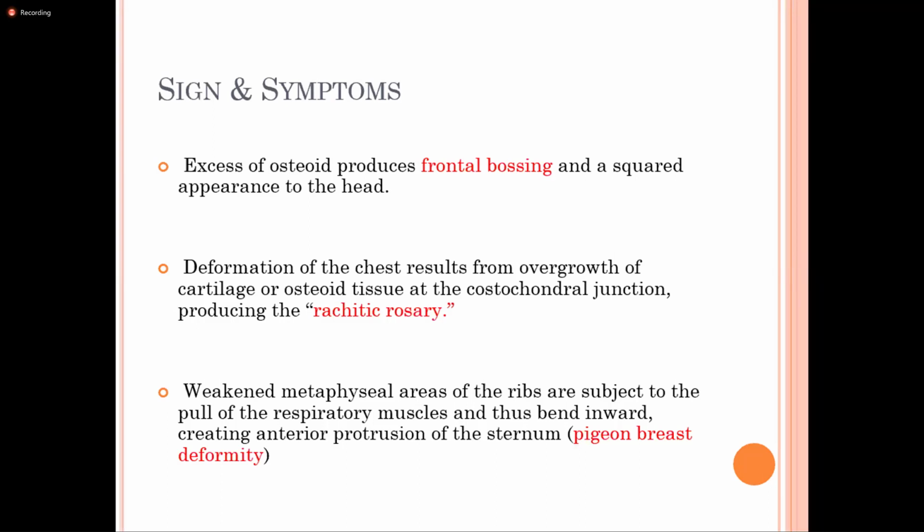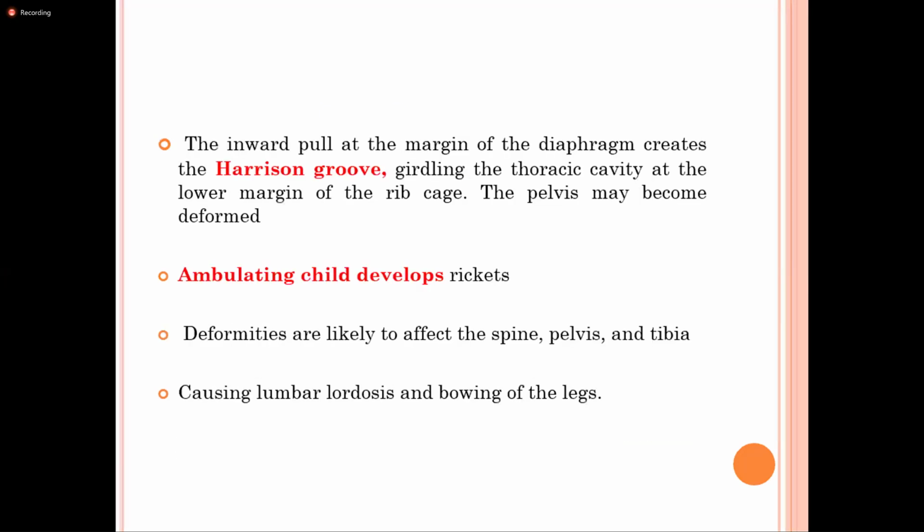How it is protruded outward, right? Protrusion outward of the pigeon chest. Similar, that kind of protrusion of the sternum is seen in case of the rickets. And another deformity, Harrison groove. There is the inward pulling at the margin of the diaphragm.